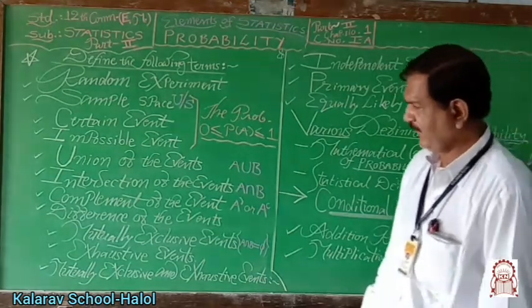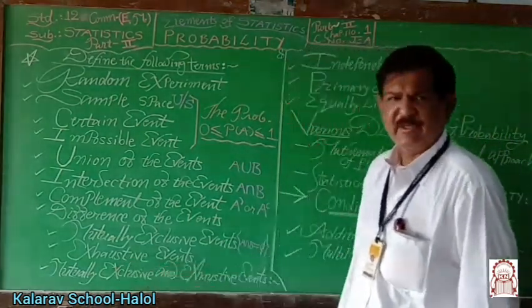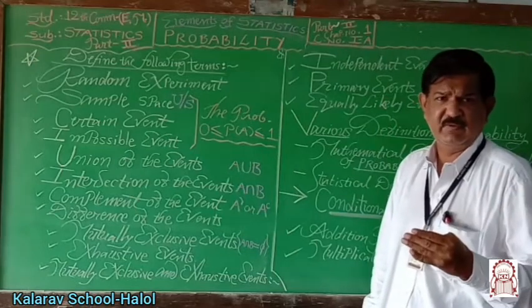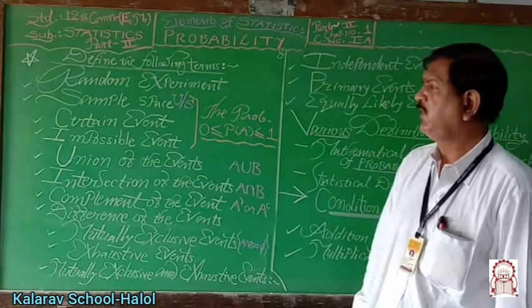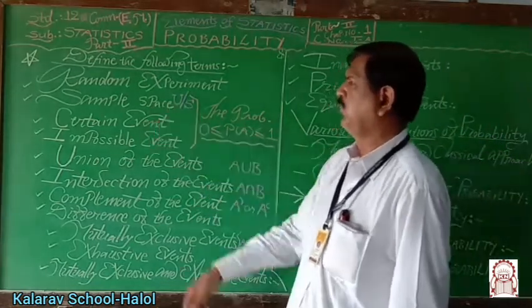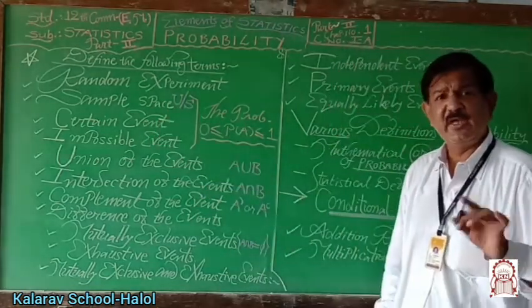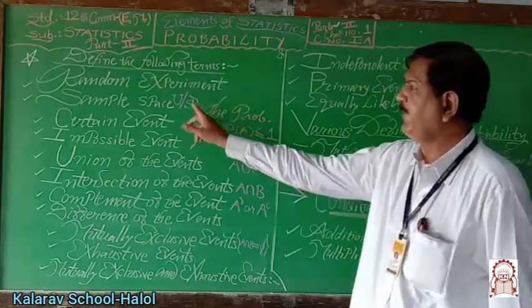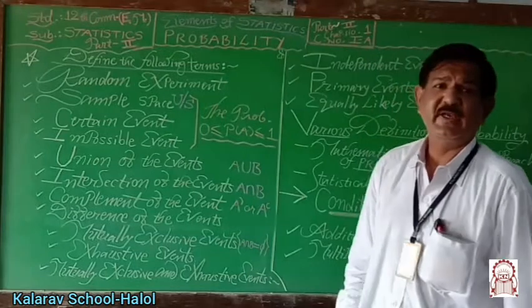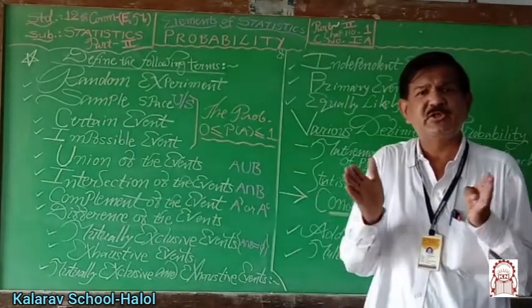Then exhaustive events. If the three events A, B and C form the subset of the sample space S or U, if A union B union C equal to the universal set or the sample space, then they are known as exhaustive events.